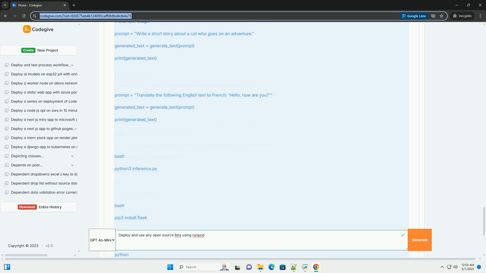8. Running inference, basic examples. Now that the model is loaded, let's run some inference examples. 1. Create an inference script. Create a new Python file, for example inference.py, on your Runpod instance. 2. Add the following code. 3. Run the inference script. This will run the model with the provided prompts and print the generated text.